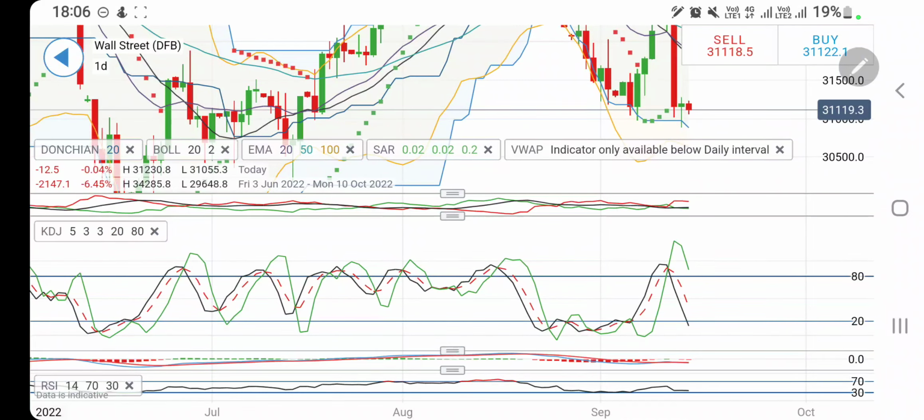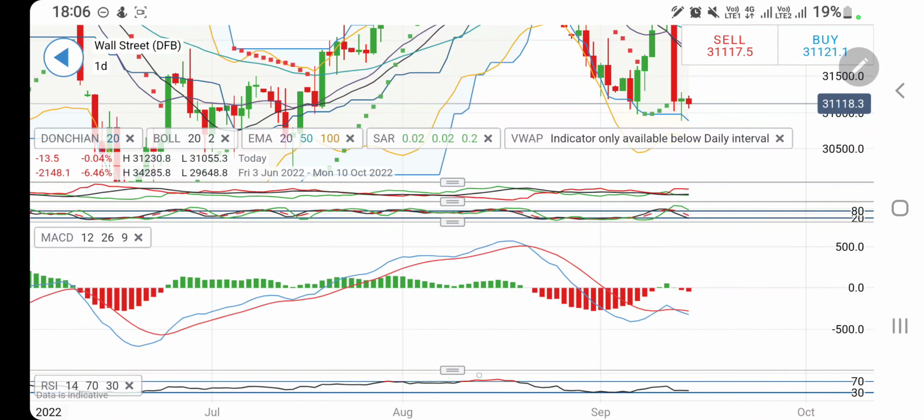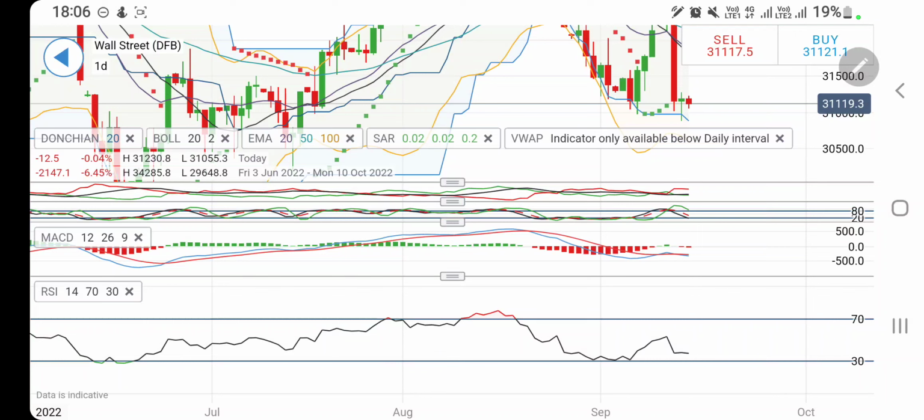Directional movement bearish. Stochastic is looking downwards. MACD has crossed over and it is bearish, and RSI is trading flat near the bottom. Considering this, do not trade between 31,050 to 31,200 levels. In between these 150 points, do not trade. Above 31,200, you can expect a rise till 31,280. Very strong resistance there, and above that, if it trades, we may see it flying for 31,350, 31,420 and 31,500 levels.